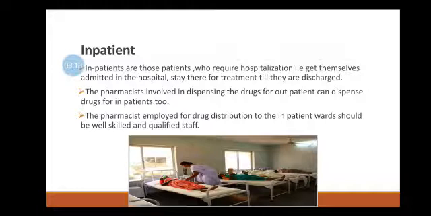Inpatients are those patients who require hospitalization, that is, get themselves admitted in the hospital and stay there for treatment till they are discharged. The pharmacist involved in dispensing of the drugs for outpatients can dispense drugs for inpatients too. The pharmacist employed for drug distribution to the inpatient wards should be well skilled and qualified staff.